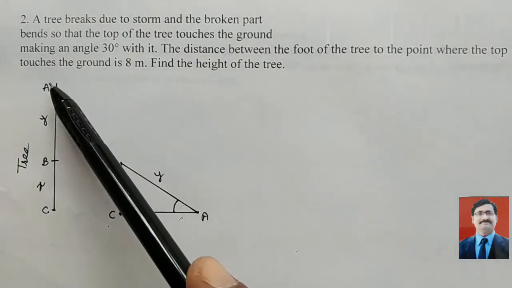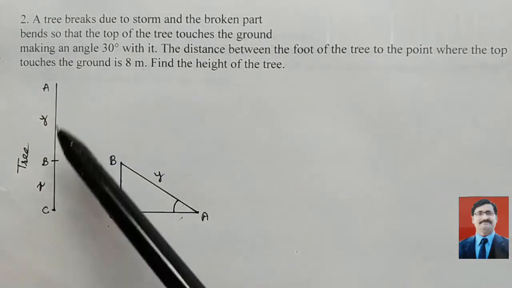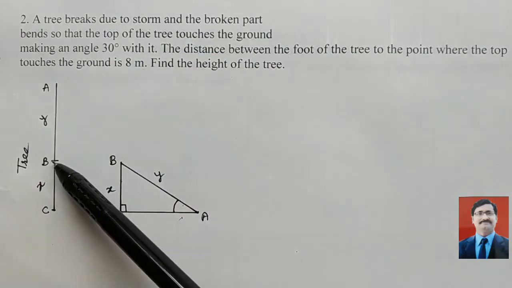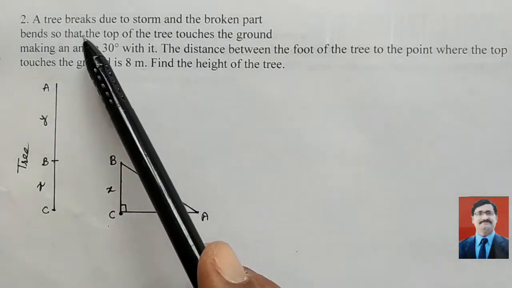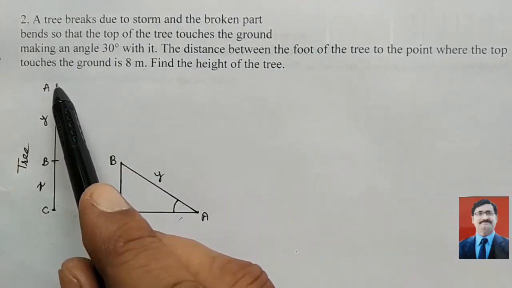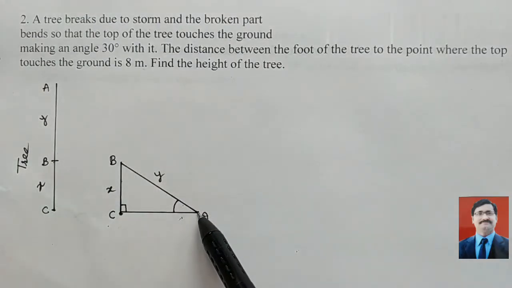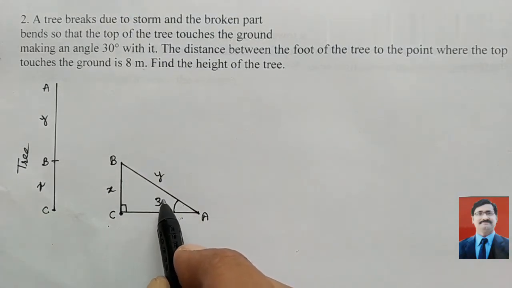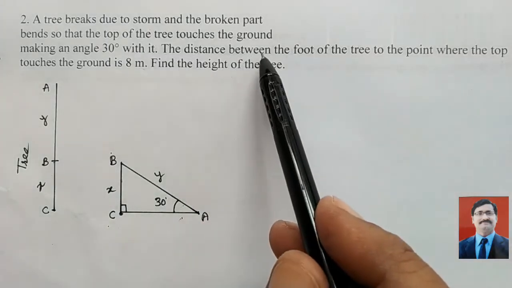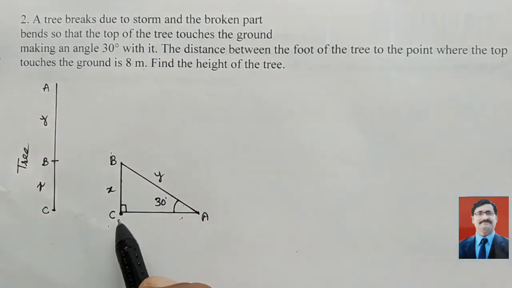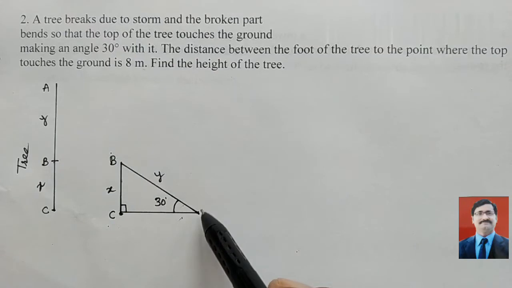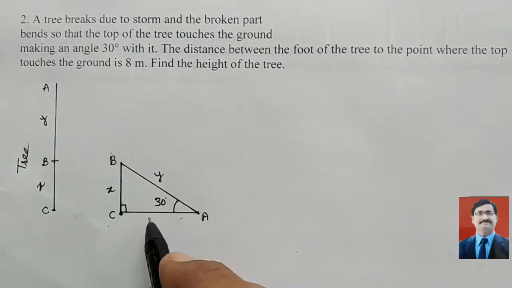Look here, all of you, this is a tree. AC is a tree, and it breaks due to a storm, and the broken part means it breaks from the B part, and the broken part touches the ground, making an angle of 30 degrees. Means look here, A is the top and that is bent and touches the ground, and makes the angle 30 degrees. This CBA is the bent part, okay. Now the distance between the foot of the tree, foot of the tree is here C, to the point where the top touches the ground, means top is here A, touches the ground. This distance is given to you, 8 meters.